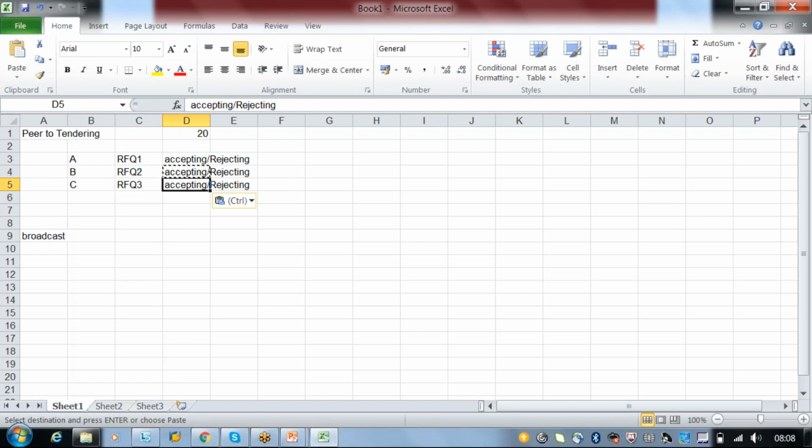Are you clear on this? Yes. There won't be any overlapping in this. No. Once it is accept or reject, we are expecting: if the first carrier accepts, then it's fine. If he rejects, then the next RFQ will be created, and we have to wait for another 20 minutes if he is not giving, from the second RFQ.